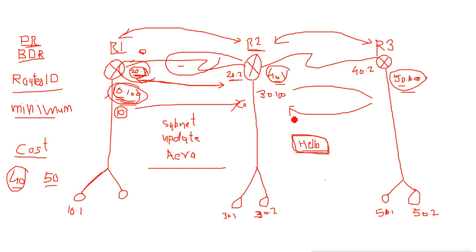So these two routers do two-way communication. It is not like broadcast, where router 2 sends the broadcast and does not care whether router 3 is getting the broadcast or not. So whatever router 2 wants to send to router 3, it sends with this hello protocol.